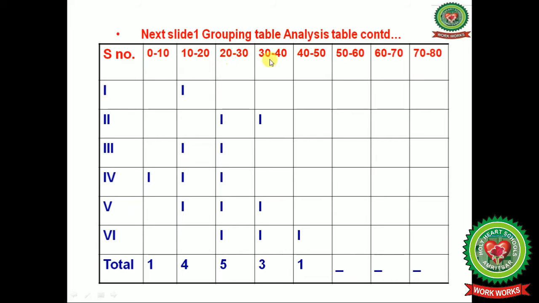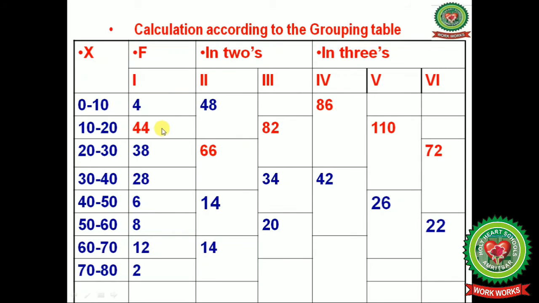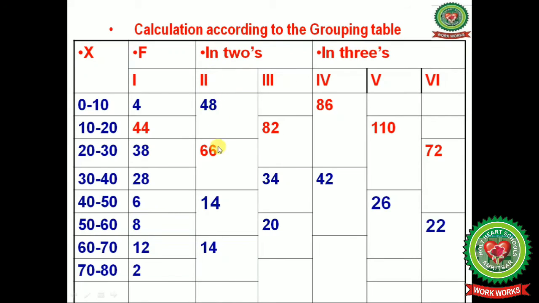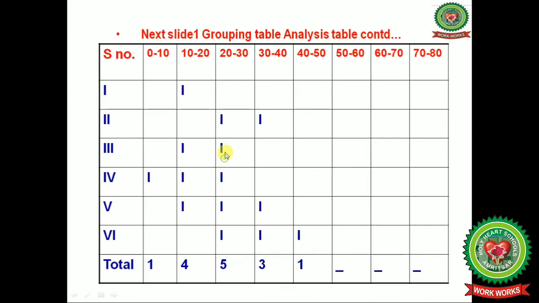Now we will analyze the table. I have marked the grouping horizontally, and vertically the column numbers are there. Now what is there in the grouping table? Firstly, in the first column there is the highest frequency 44 with the group 10 till 20. So mark in the first column 10 till 20. Next, in the second column, the highest frequency is 66 with the group 20 till 40. So mark 20 till 40 in the second column, 1 1.